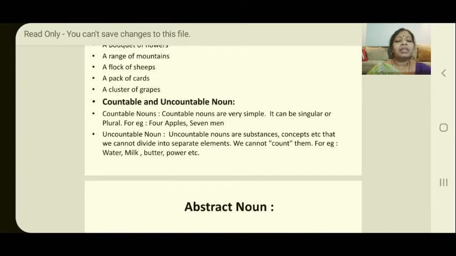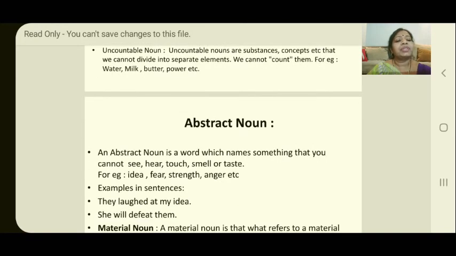Just imagine, children, can you count the water? Can you count the milk, butter? No, we cannot count it. It is uncountable. So these are the two nouns we have learnt: collective noun and countable and uncountable nouns. Let's move to the next noun, abstract noun.